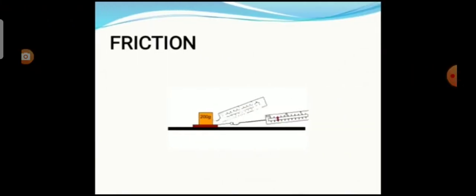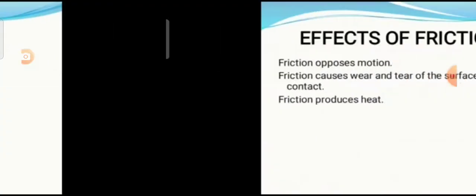Now we see about friction. Frictional force, or friction, arises when two or more bodies in contact move or tend to move relative to each other. It always acts in the opposite direction of the moving body. This force is produced due to the geometrical dissimilarities of the surfaces of the bodies which are in relative motion.